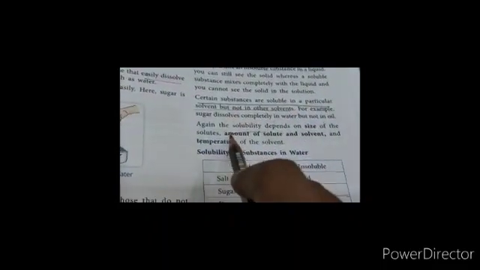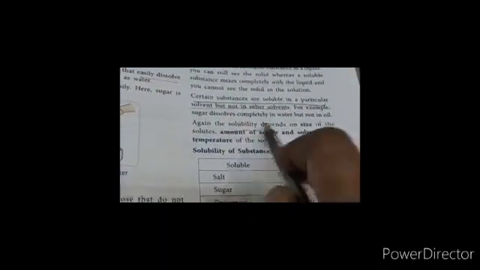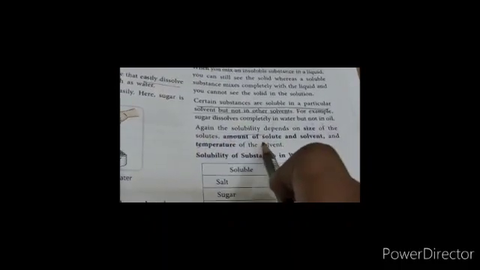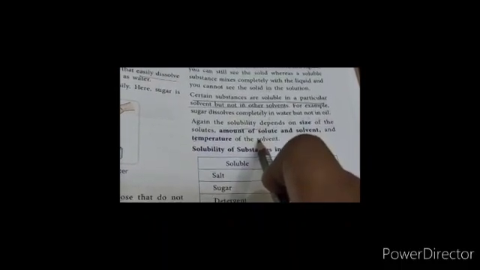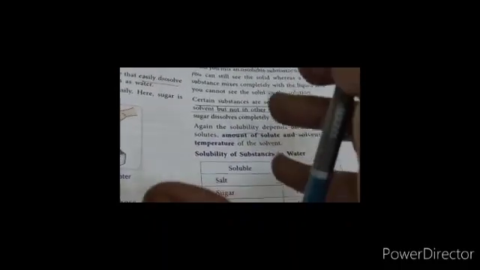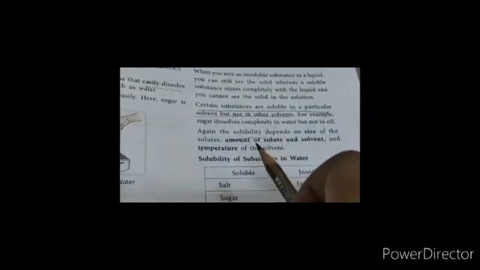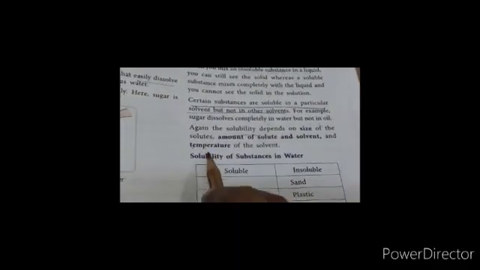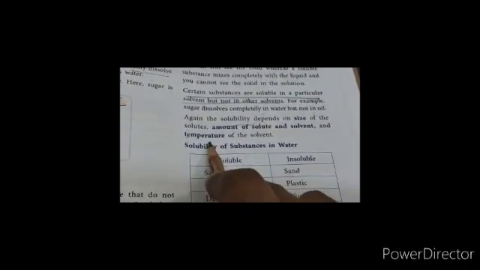Size of solute means if the particles are bigger, then it will take time to dissolve. Then the amount of solute, which means the quantity which you are taking to dissolve, and the amount of solvent, and then last is the temperature.